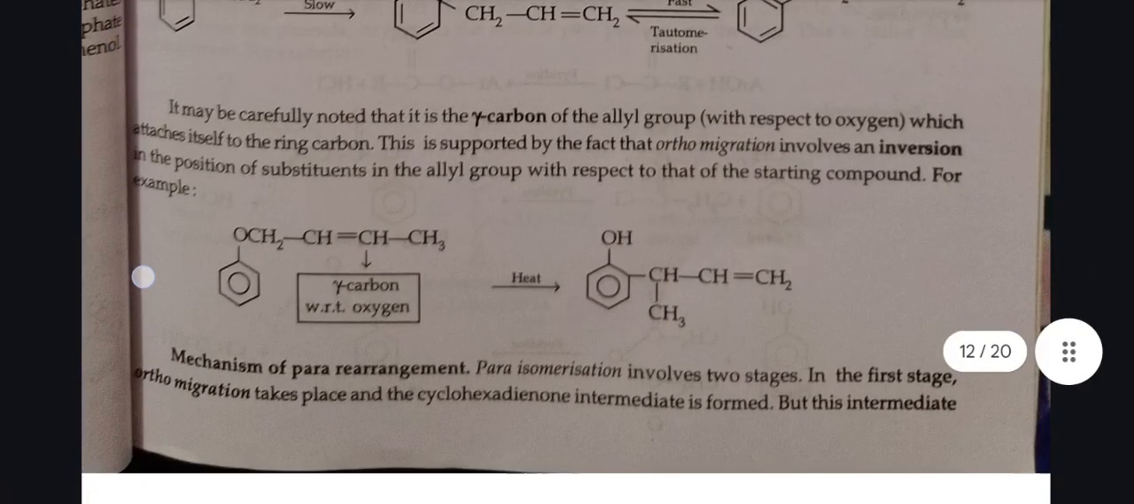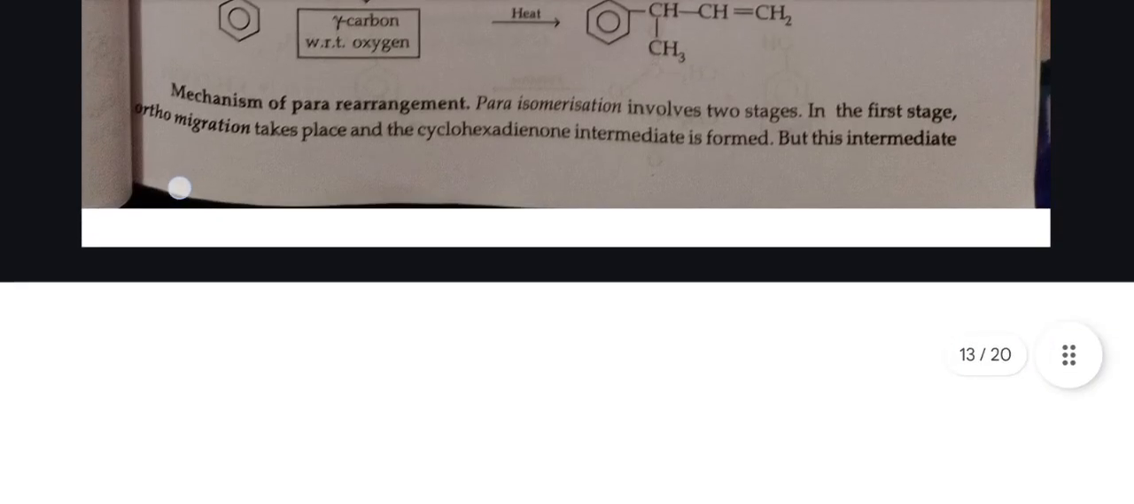It may be carefully noted that it is the gamma carbon of the allyl group which attaches itself to the ring carbon. This is supported by the fact that ortho migration involves an inversion in the position of substituents in the alkyl group with respect to that of the starting compound. For example, in this reaction, mechanism of para rearrangement. Para isomerization involves two stages. In the first stage, ortho migration takes place and the cyclohexadienone intermediate is formed, but this intermediate